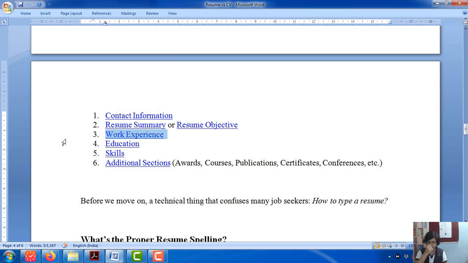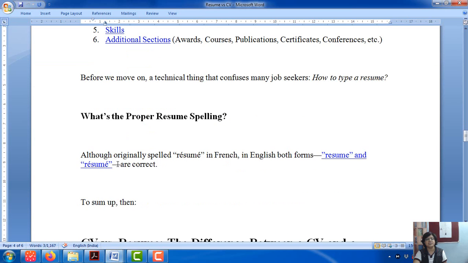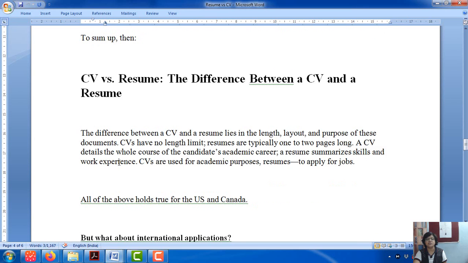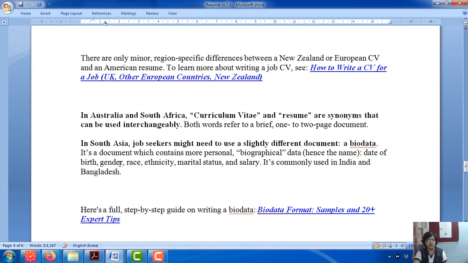If there is no work experience, you're going to talk about any project experience that you have. Then comes education experience, all in the reverse chronological order. Next is skills also, the best skill, highest achievement first. Even in awards, etc., the highest achievement should come first, not in chronology.